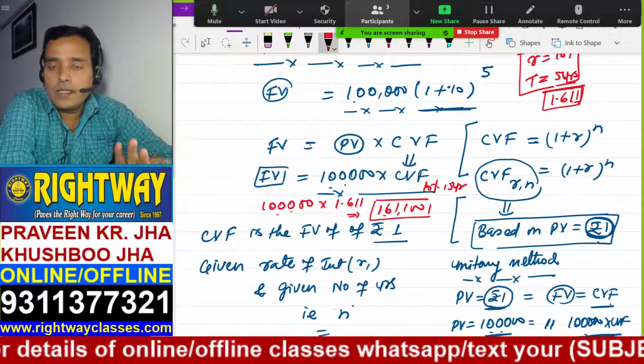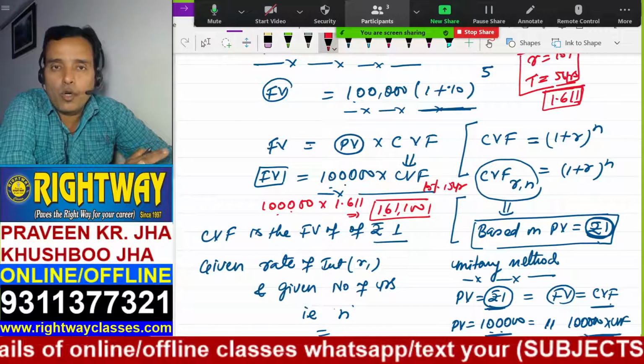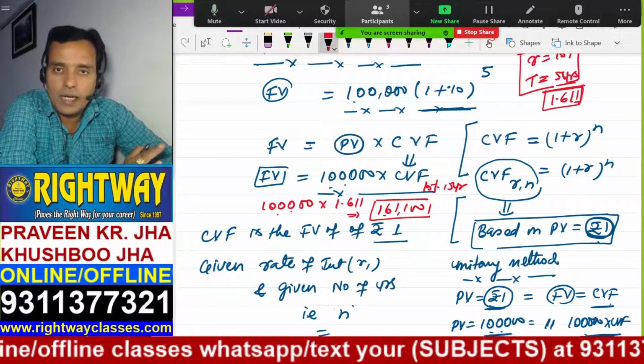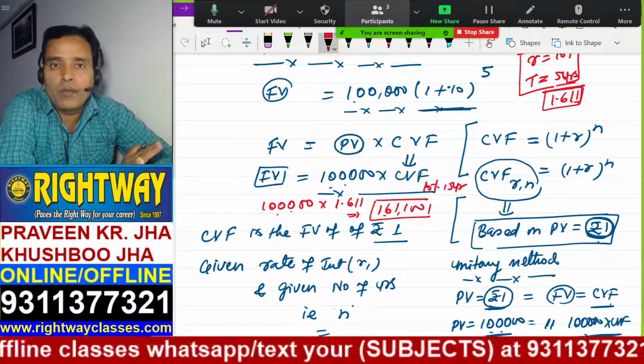But this CVF can be found out with the help of the calculator also. You don't need this book and this chart. But for that, you have to wait for the next class.